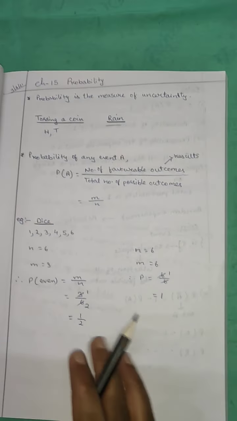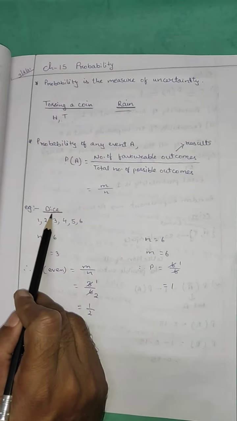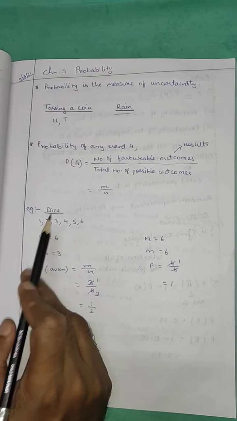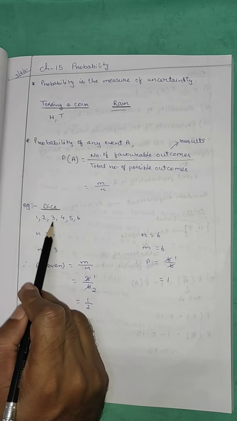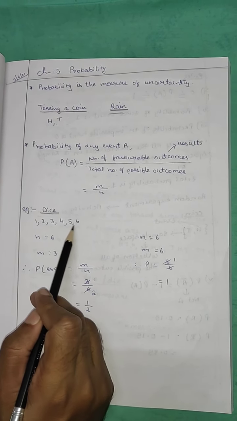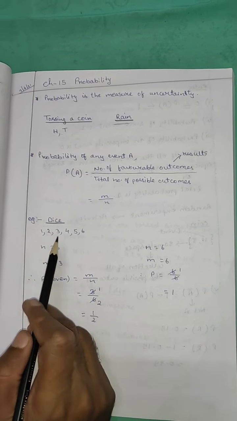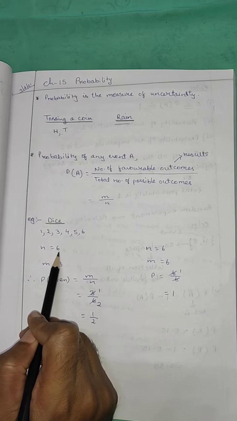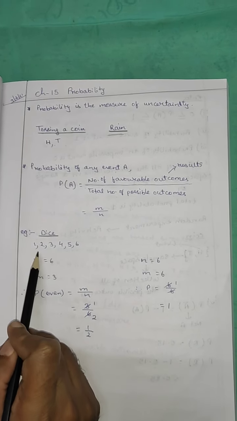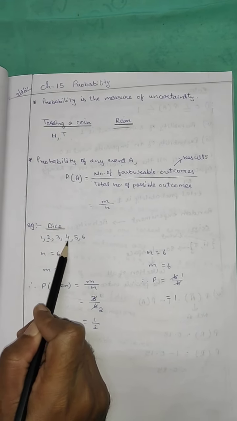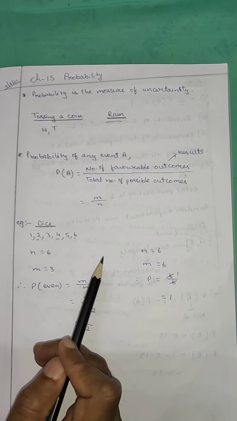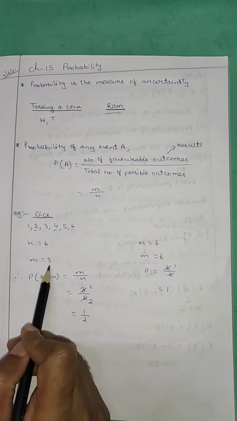Now one example, regarding dice. You know in a dice there are 6 possible outcomes: 1, 2, 3, 4, 5, 6. All will not come together. Total number of possible outcomes n is equal to 6. Suppose I am searching the probability for even numbers. 2, 4, 6 are the even numbers, so m is equal to 3.